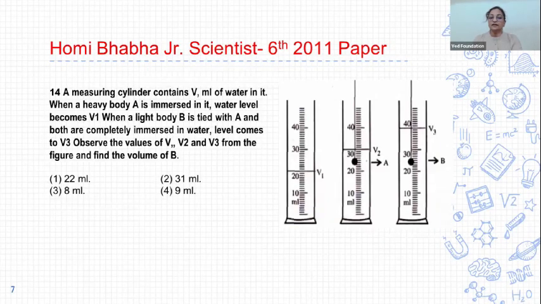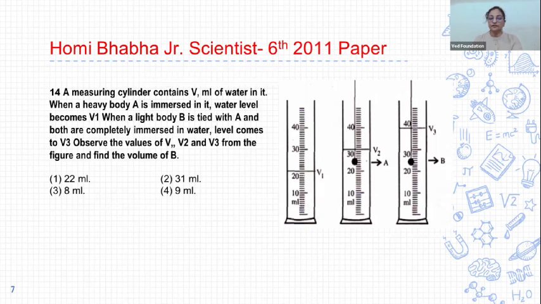14. A measuring cylinder contains V ml of water in it. When a heavy body A is immersed in it, the water level becomes V2. When a light body B is tied with A and both are completely immersed in water, level becomes V3.